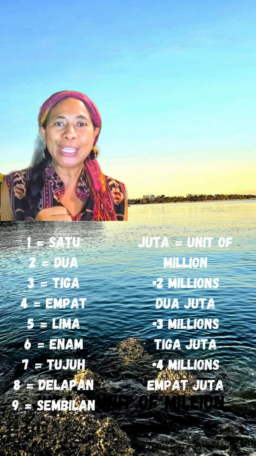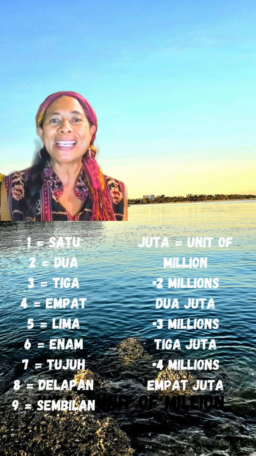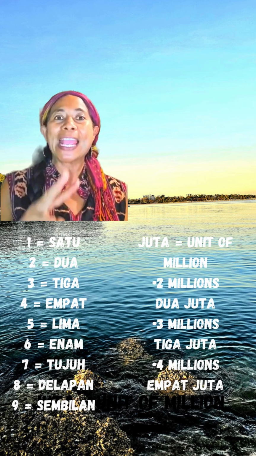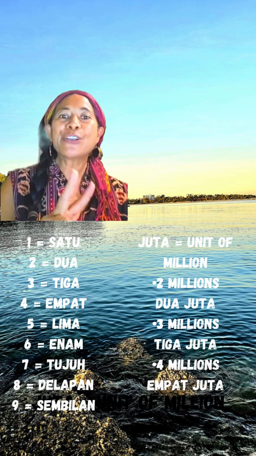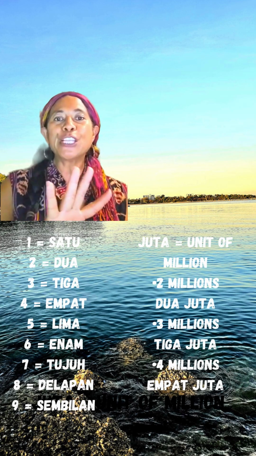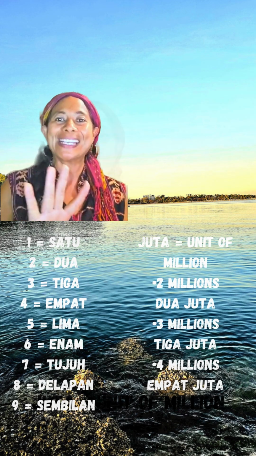Finally, we go to juta. Juta is a unit of million. So for example, if I want to say 2 unit of million, I will say 2 juta. 3 unit of million, which is 3 million, I say 3 juta. 4 unit of million, which is 4 million, I say 4 juta.